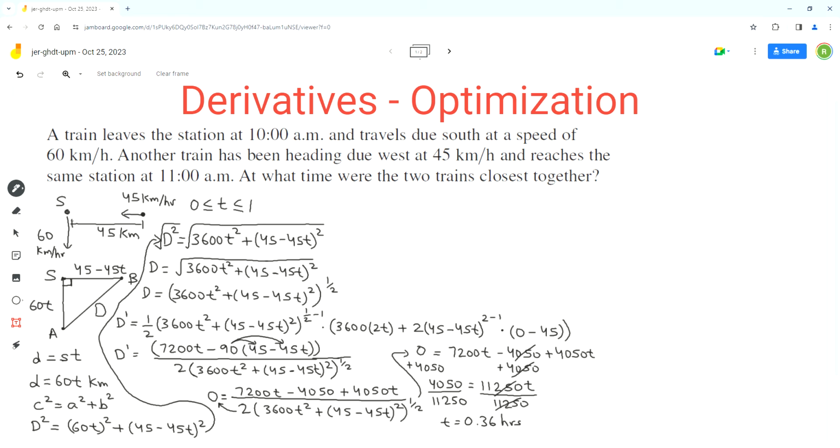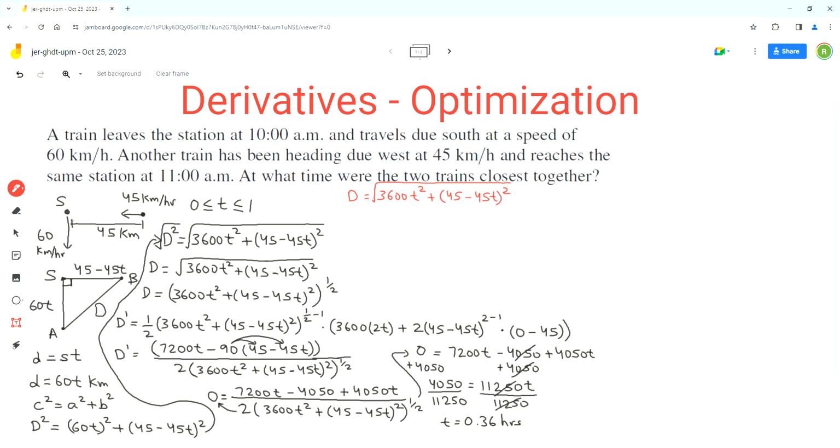Now we have to use three t values, t equals 0, t equals 0.36, and t equals 1, to find at which of these times the distance between the two trains is minimum, or the trains are closest to each other. So for that we'll use this distance equation we got. So I'll write it again. D equals the square root of 3600t squared plus (45 minus 45t) squared.